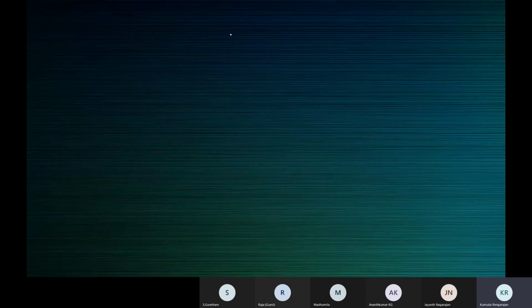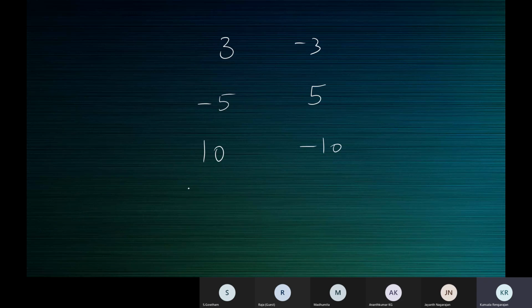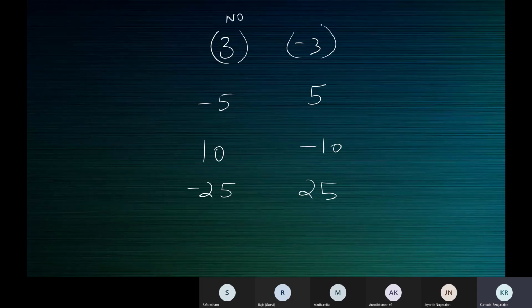Okay, before I say that, what's the negative of 3? -3, ma'am. What is the negative of -5? 5. The negative of -5 is 5. What's the negative of 10? -10. What's the negative of -25? 25. So see here, this is a number, this is its negative. The sum of a number and its negative should be 0.